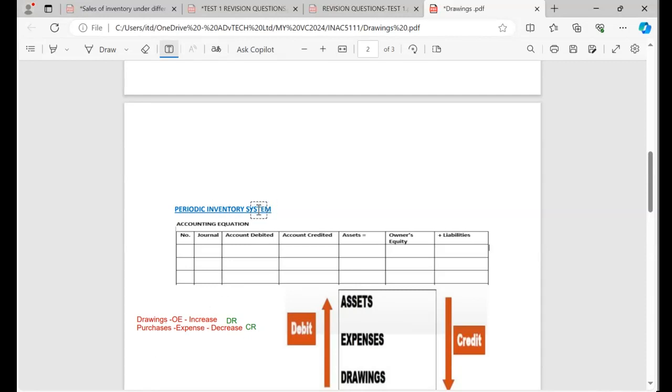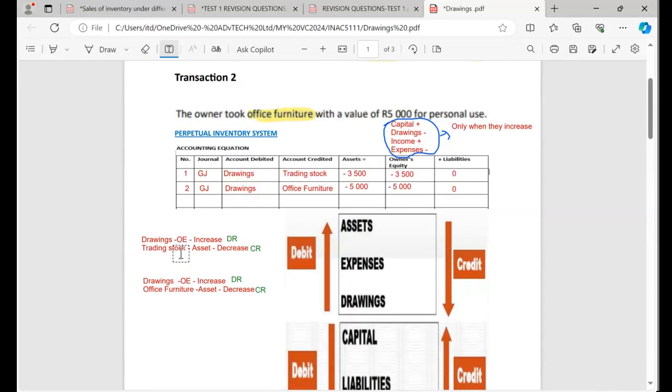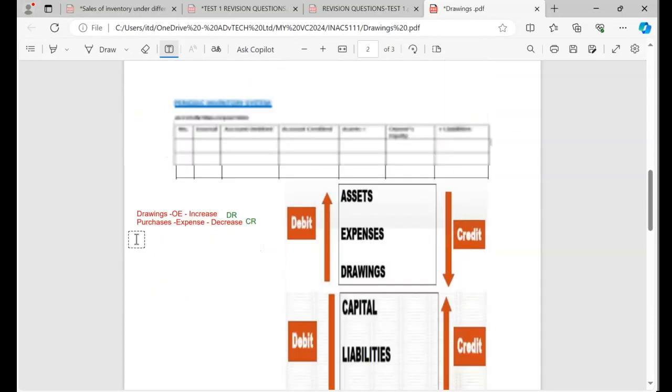See, under perpetual, we call it trading stock, but under periodic, we don't call it stock. We put it in the purchases account, and the purchases account is going to be used to calculate cost of sales at a later stage, but they are classified as expenses. Can you see now? But it doesn't change the fact that these expenses are decreasing, because remember, we know deep down here is where we put the stock. So if the owner took stock, meaning the purchases went down, that's why we say decrease at the same time. Can you see now? So again, you can also check expenses. As you can see, expenses are here. They decrease. They go down on the credit side.